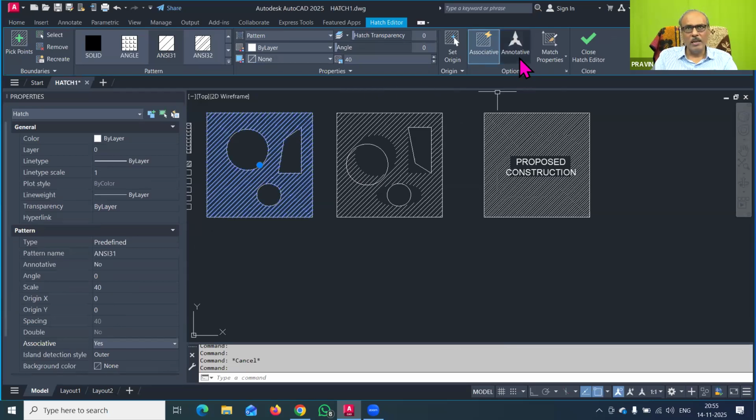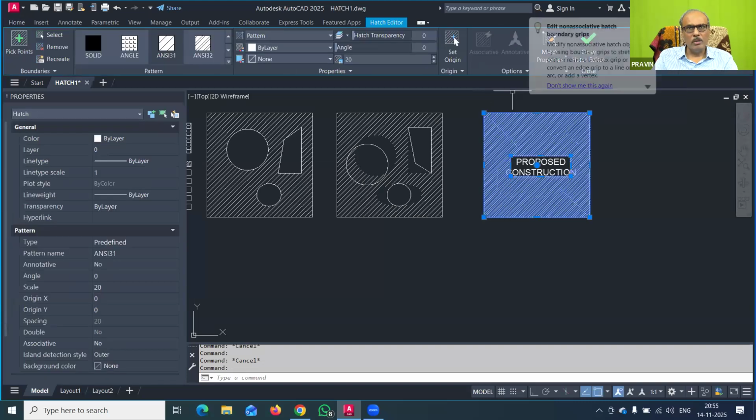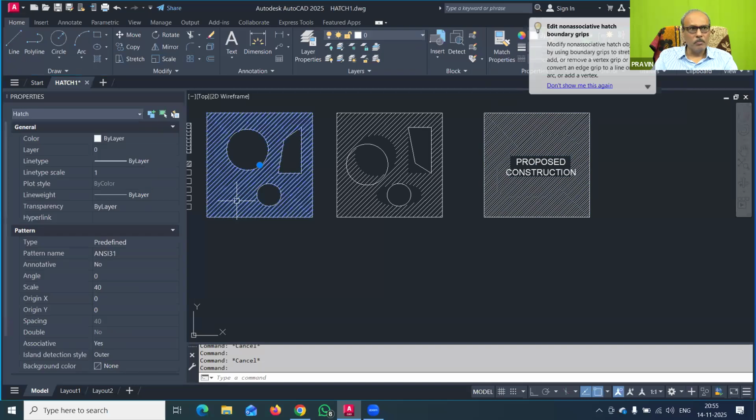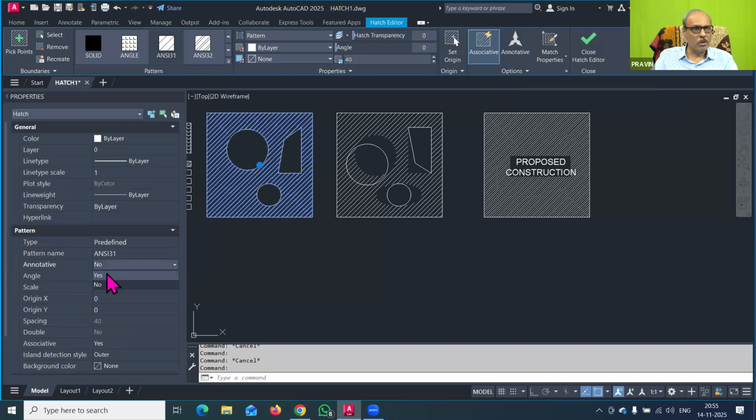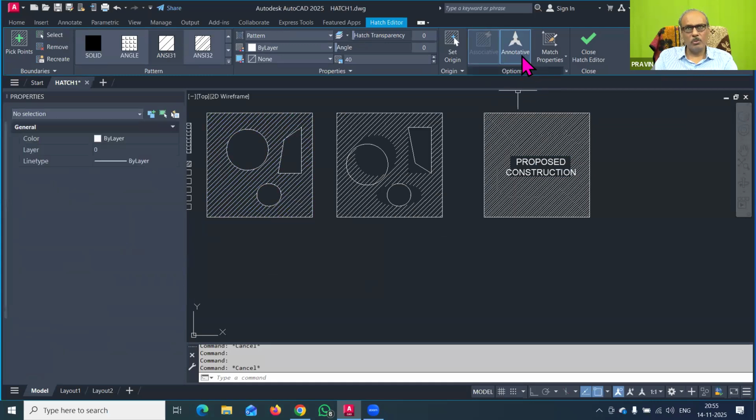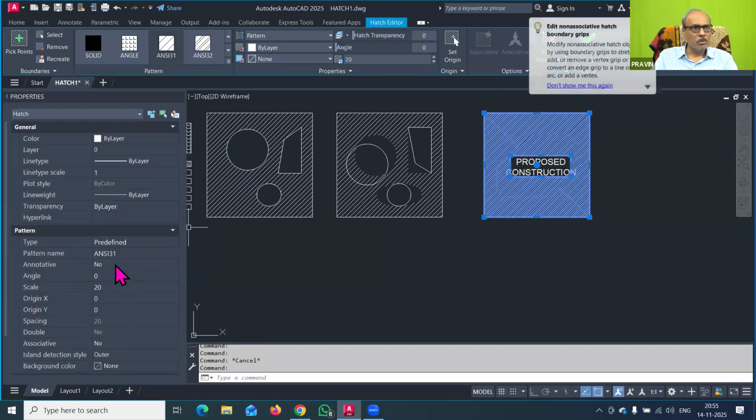Now another thing is annotative. Annotative, you can make it yes or no. So this is another important thing you have to remember. By default, now I have made the annotative yes. So annotative yes. Here now I select this, and for this I will make it yes.